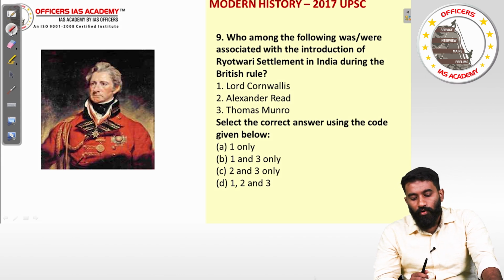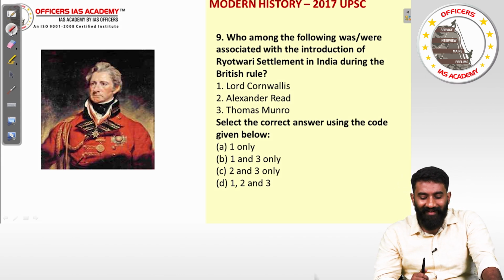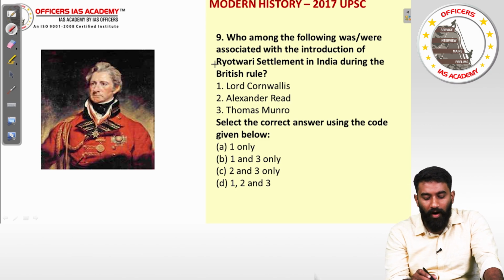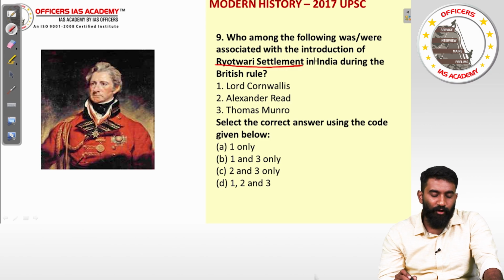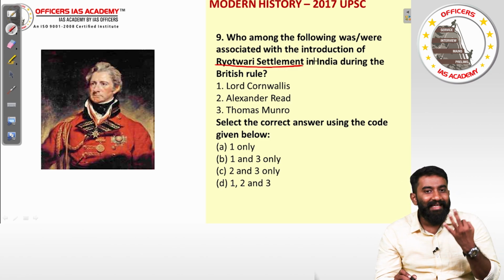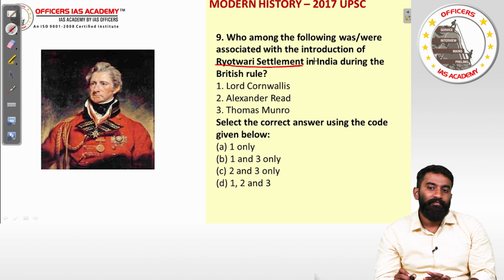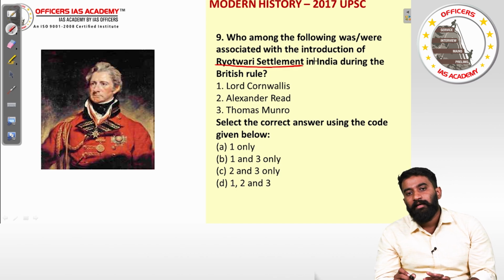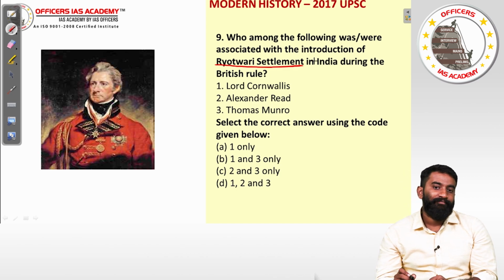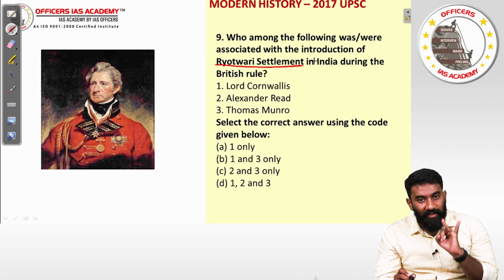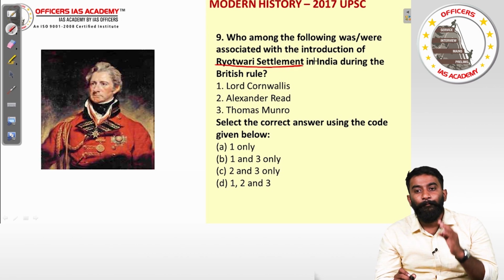Ninth question. Who among the following was or were associated with the introduction of Rayatwari settlement in India during the British rule? There were three prominent land revenue systems. One is called the permanent land revenue system, the other is called the Rayatwari system, the third is called the Mahalwari system.